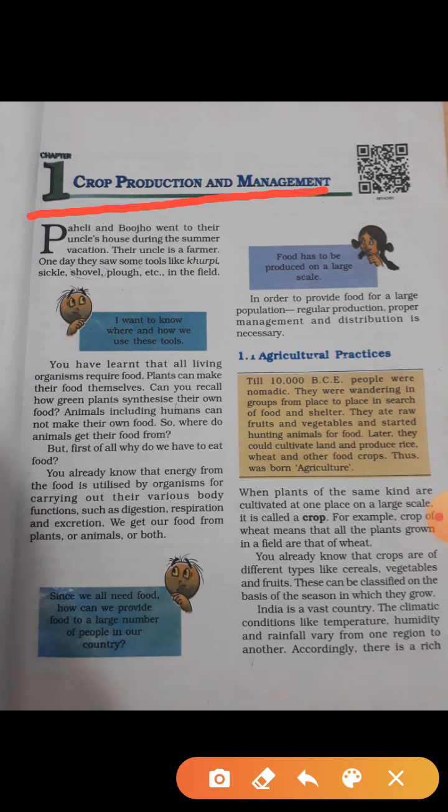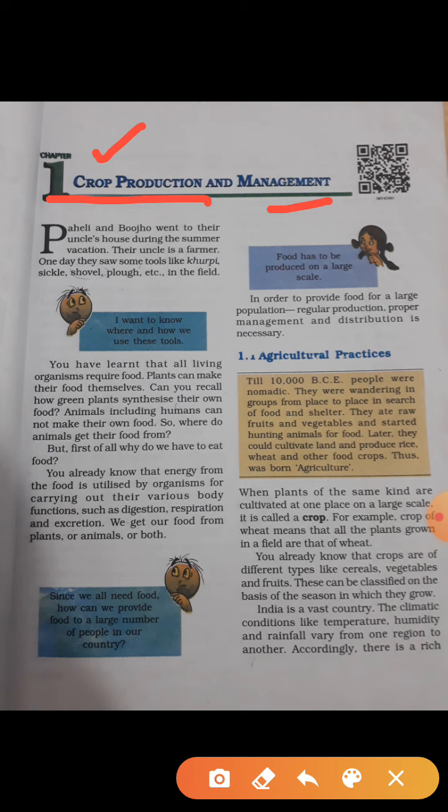Introduction part. Fine. Children, in this chapter number 1, we will discuss the various agricultural practices, their implements, and crop production. Crop production means agriculture only. Management means how the crops are managed, how the agriculture is managed.